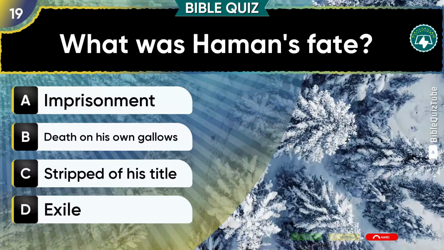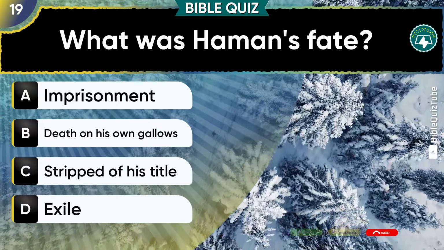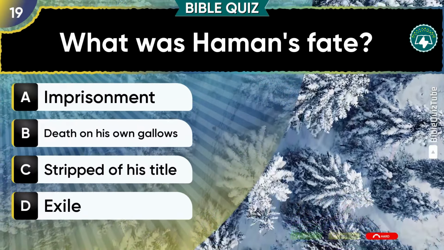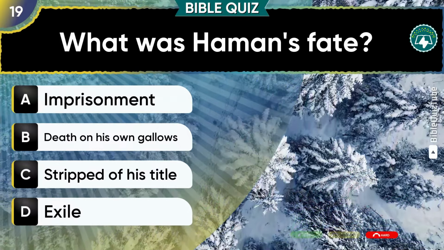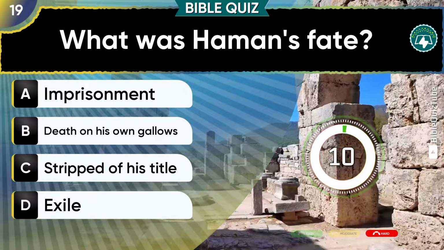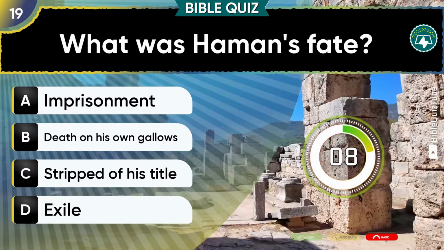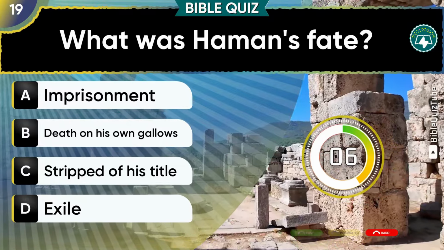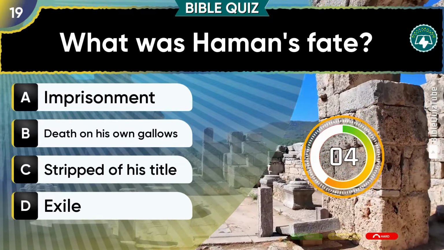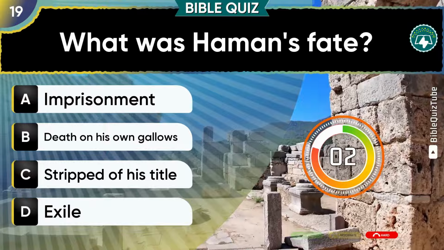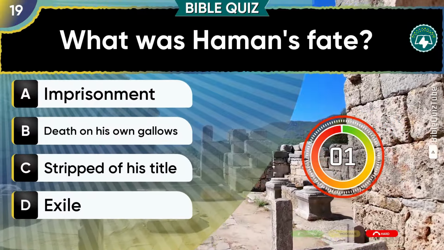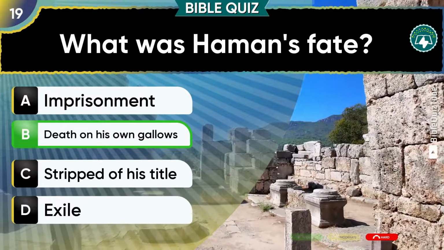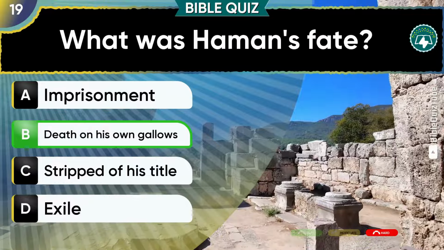Question 19. What was Haman's fate? A. Imprisonment. B. Death on his own gallows. C. Stripped of his title. D. Exile. Outstanding. B. Death on his own gallows is right.